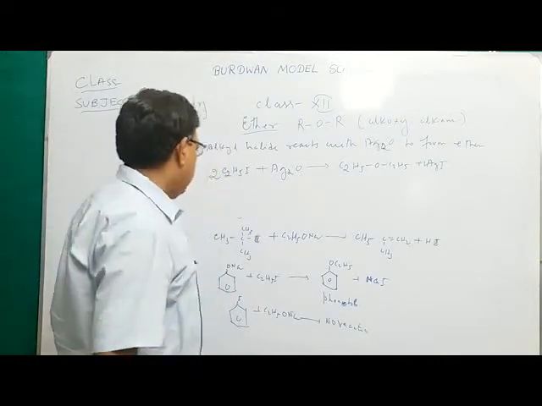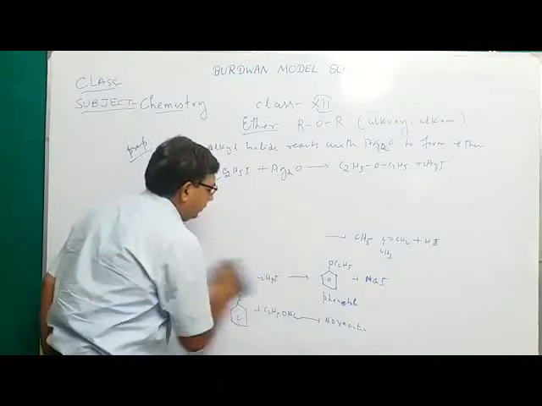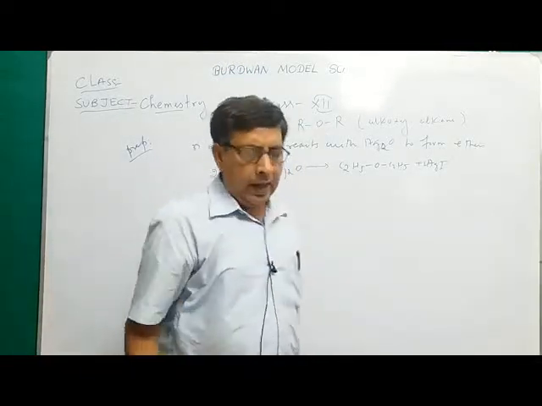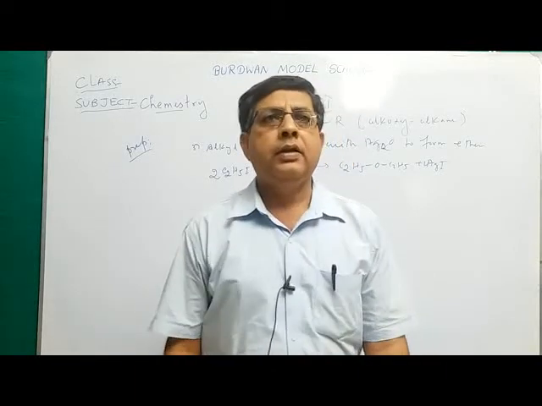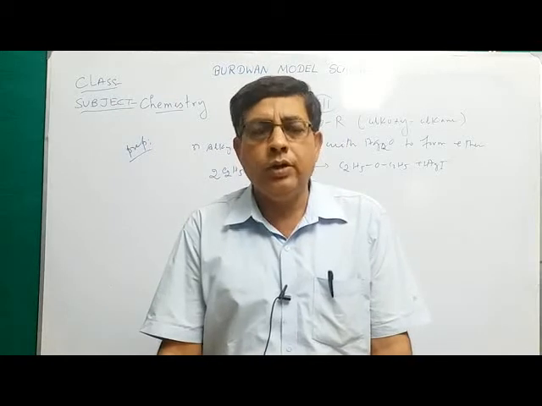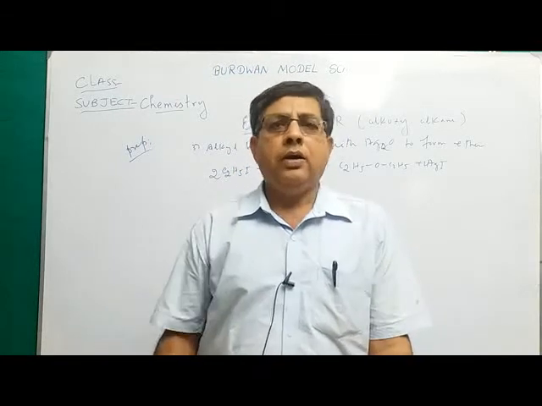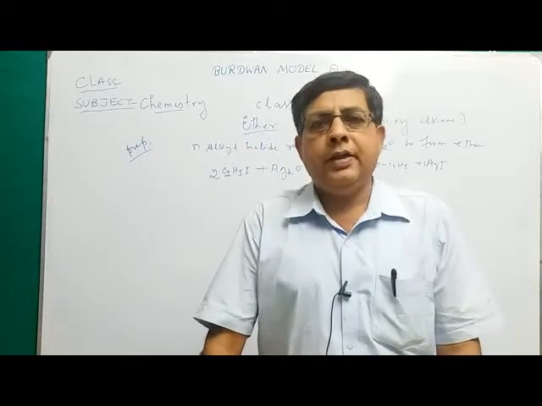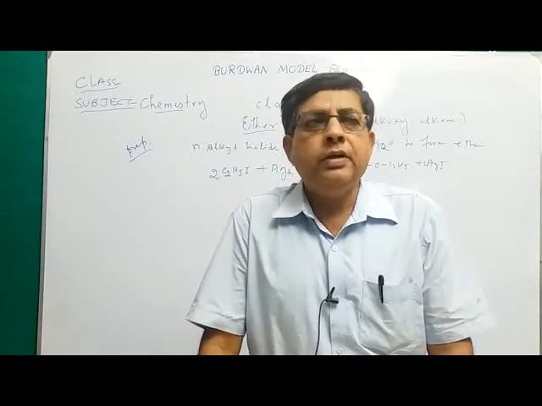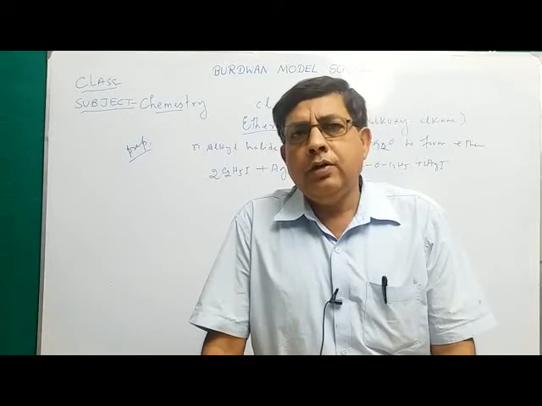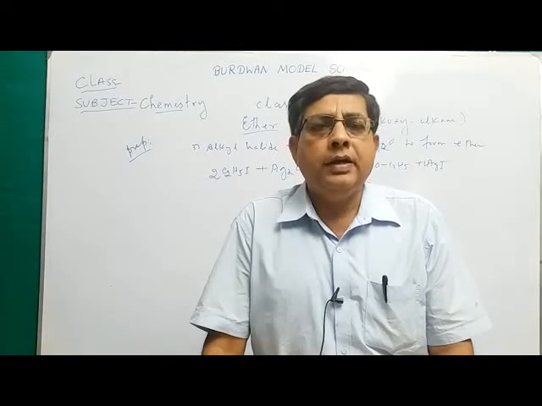Now next, the physical and chemical properties of ether. You know that among alcohol and ether, ether has very low boiling point. This is a very volatile liquid. This is because alcohol can form intermolecular hydrogen bonding, which is absent in ether. So due to absence of intermolecular hydrogen bonding, ether has very low boiling point. It has only van der Waals force.